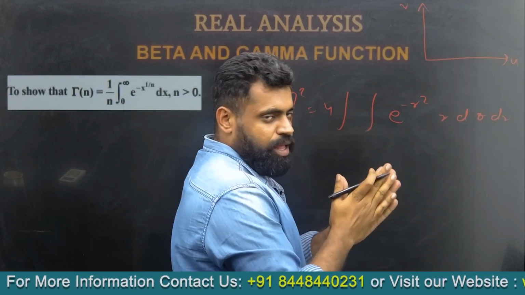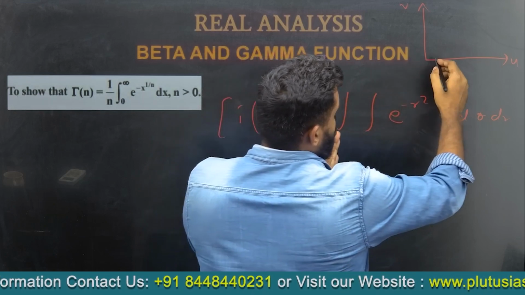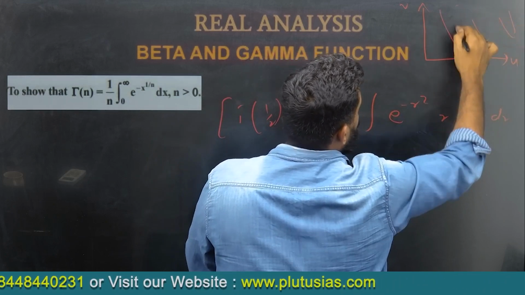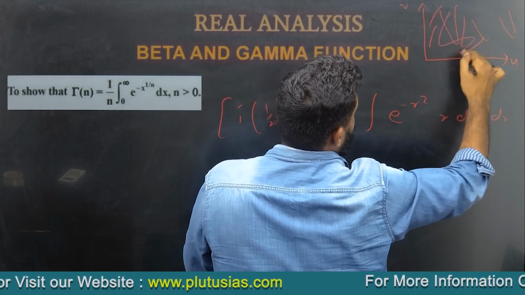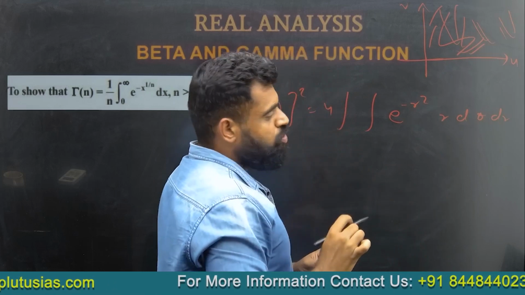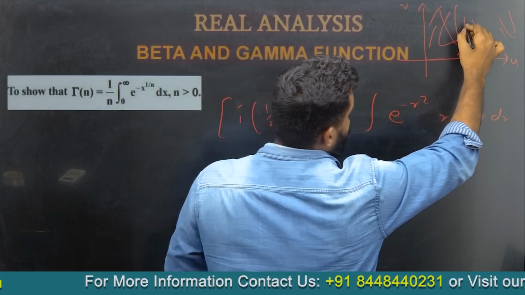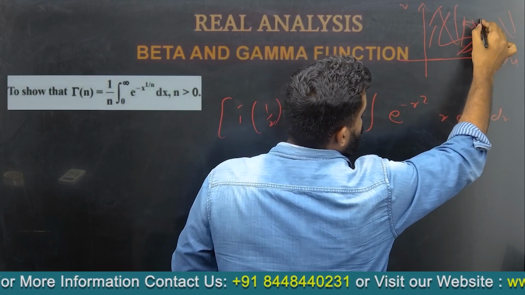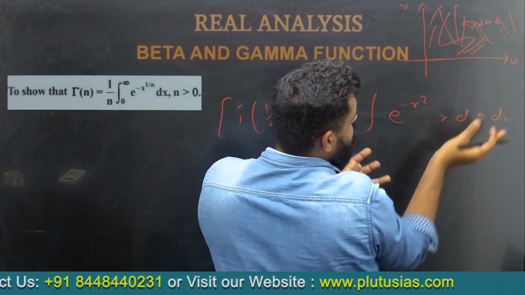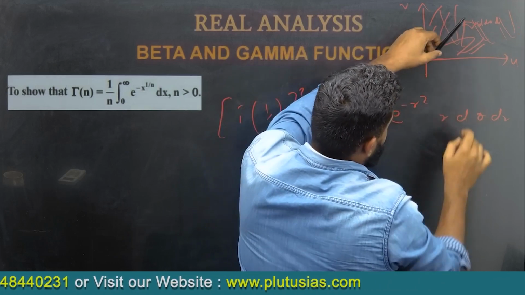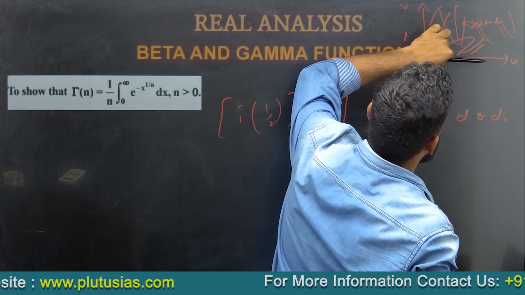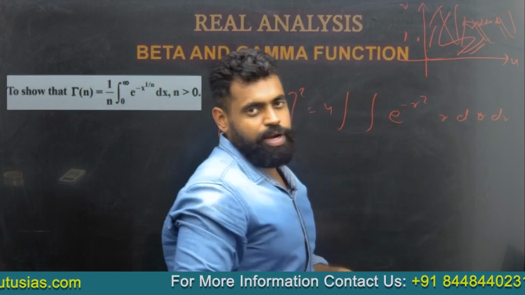The area of the integral, this whole positive first quadrant, is the area. Now when we change this into polar coordinates, what would be the limit? If you take a small element r d theta dr, r would vary from 0 to infinity, and theta would vary from 0 to pi by 2.